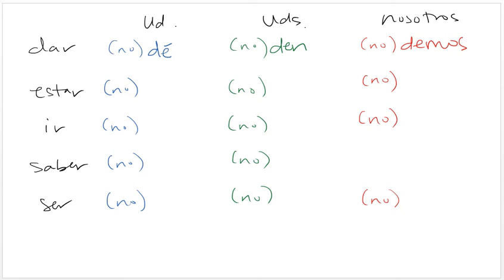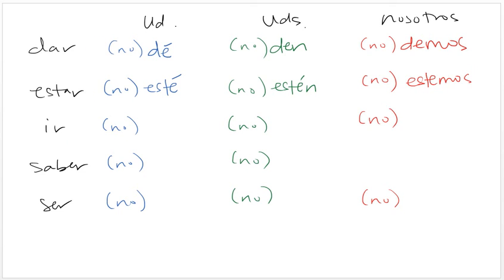For estar, opposite ending. So it's going to be esté with an accent. Because if it doesn't have the accent, it means this. For ustedes, estén. It is going to have the accent. And for nosotros, estemos. Let's be or let's not be.